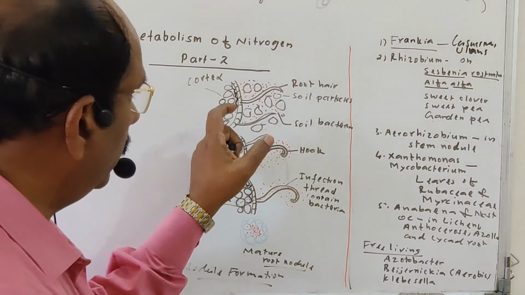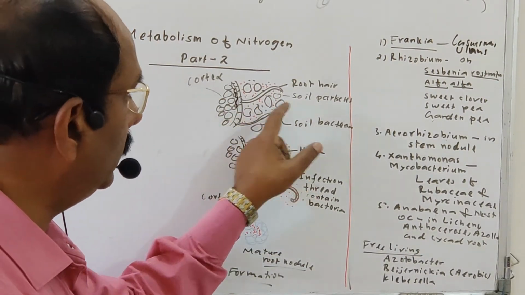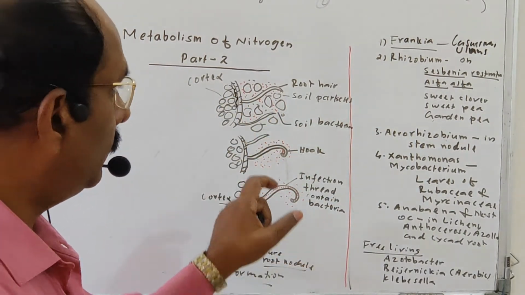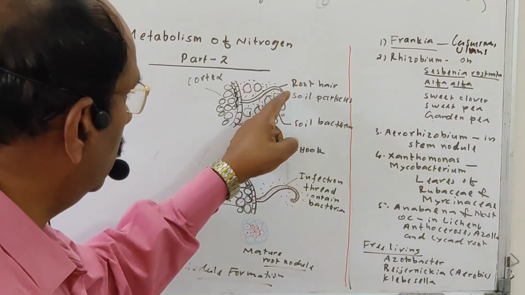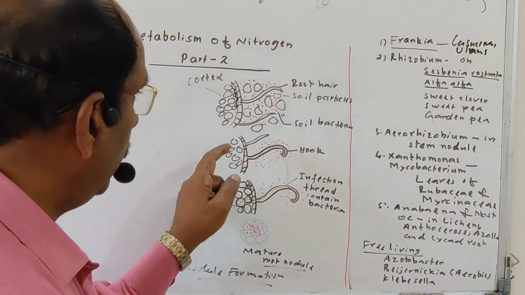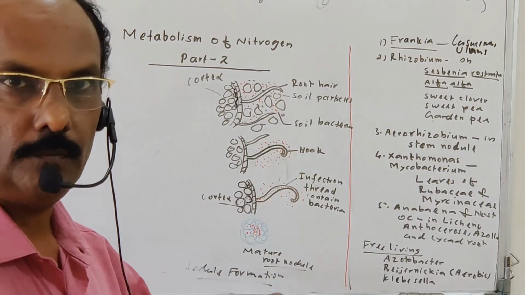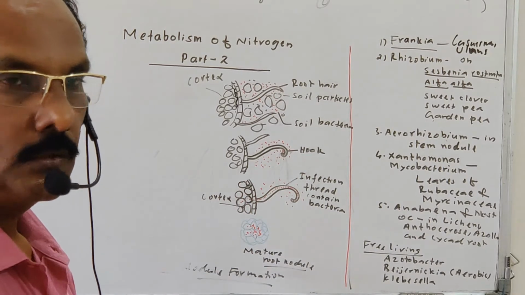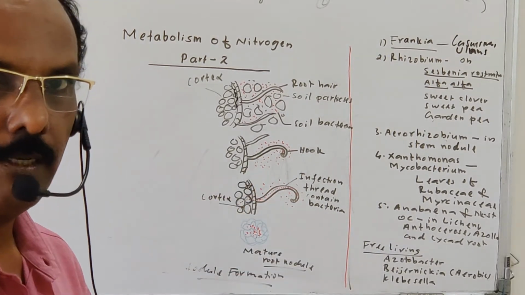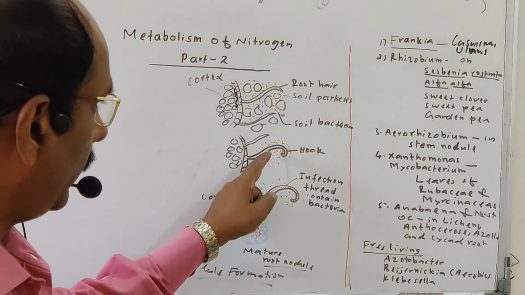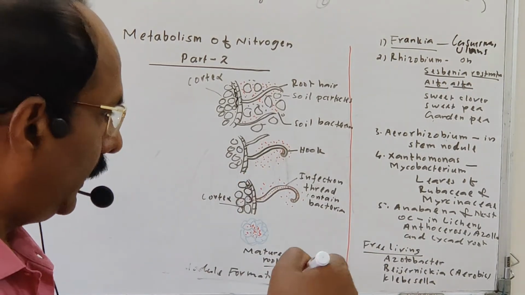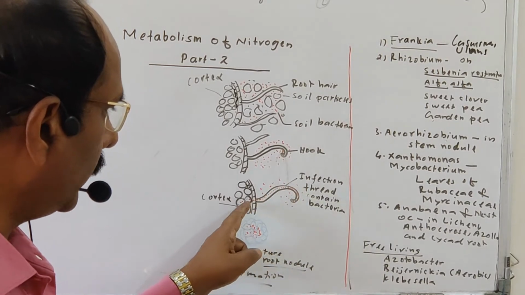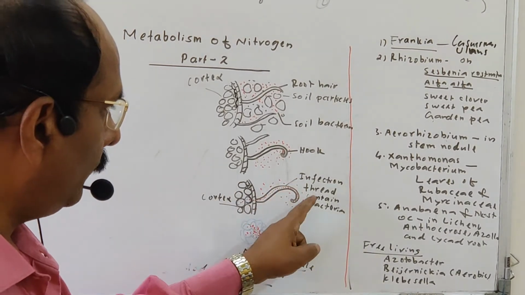Among the soil particles, you can see this bacteria, Rhizobium or Frankia-like bacteria, living in the soil. So these bacteria come very close and attach to the epidermal cell of the root hair. When they attach to the epidermal cell of the root hair, it produces a hook-like structure known as a root hook. This root hook is produced to accommodate more and more bacteria. So the bacteria come to attach here, and the bacteria penetrate inside. When it is penetrating inside, automatically a thread formation takes place inside. This thread is known as the infection thread.